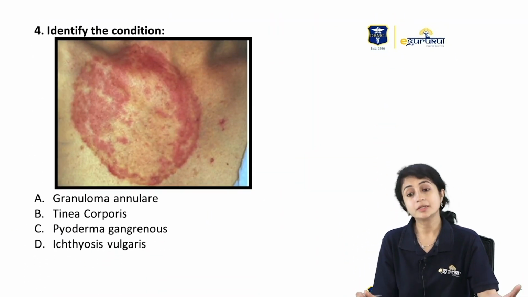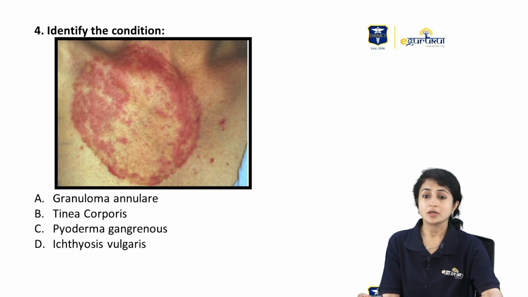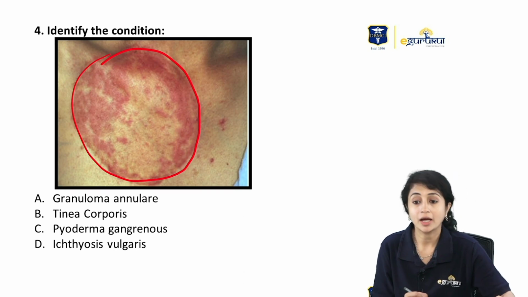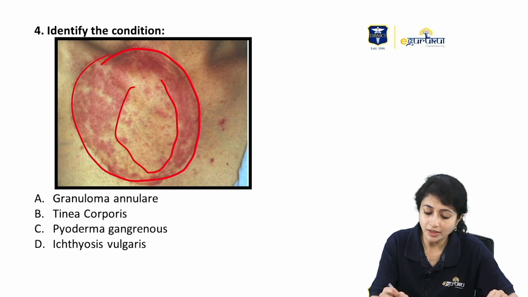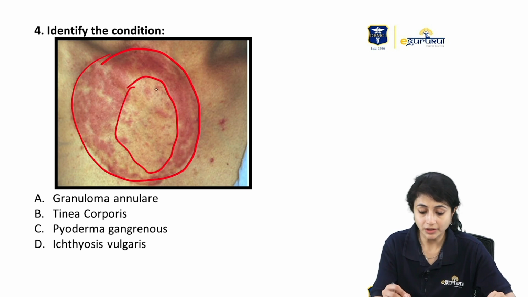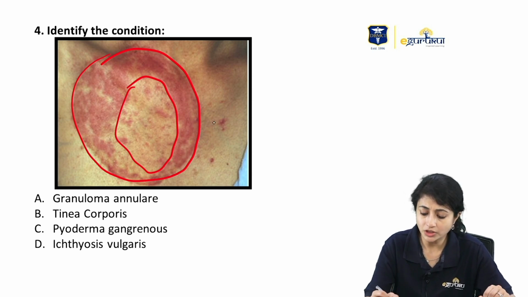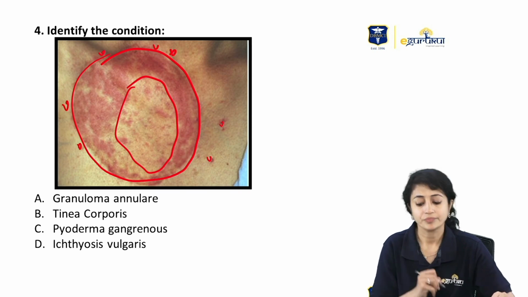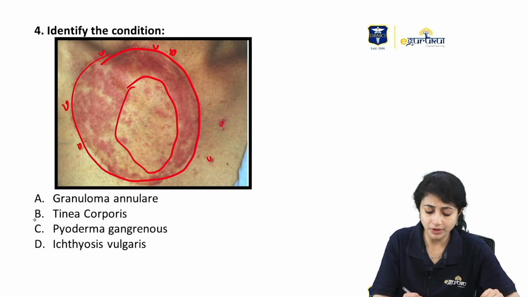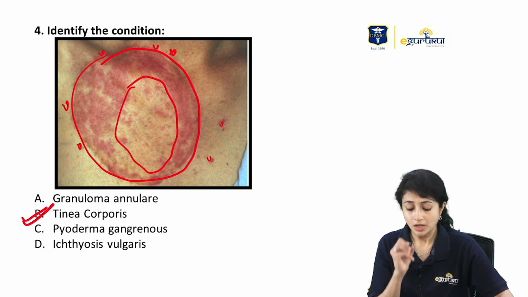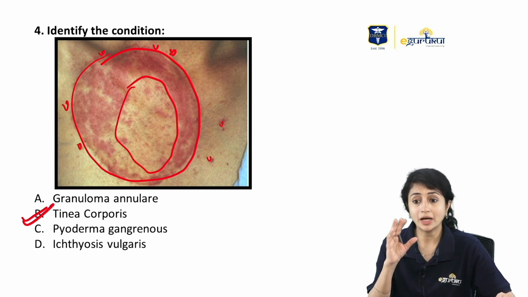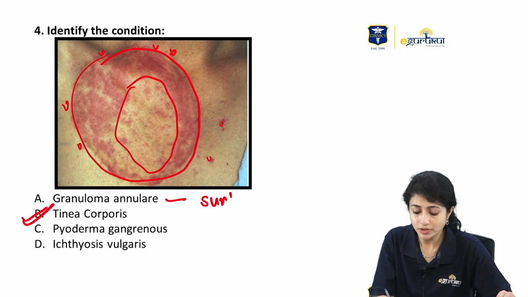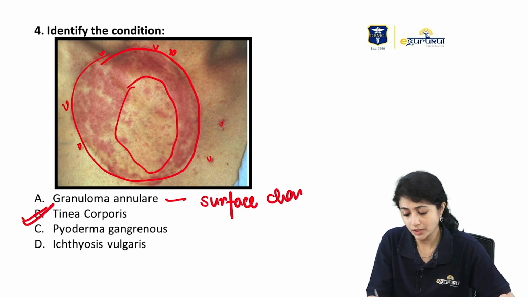Okay, identify the condition. What is it? I am seeing here a lesion which is annular, which shows central clearing, with the periphery showing some amount of activity. This is typical of tinea corporis. Now, look at the lesion. Annular lesions may also be seen in granuloma annulare, but here I have no surface changes. I have no scaling.